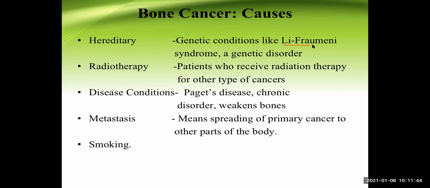Li-Fraumeni syndrome. Does anybody know what Li-Fraumeni syndrome is? Just one line, maybe. Yes. Sir, it is a hereditary neoplastic condition, where multiple neoplasms are formed in the body due to gene mutation. Good. You have highlighted some important points. Li-Fraumeni syndrome is the condition where multiple cancers develop in the body. This is an inherited condition. Multiple cancers develop in the body, and it may run in the family.